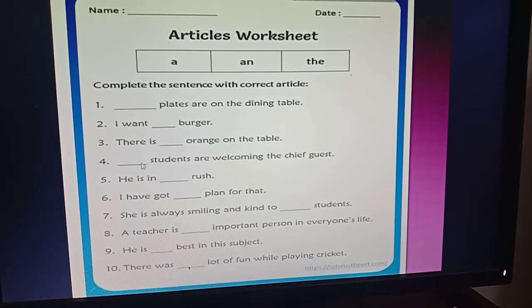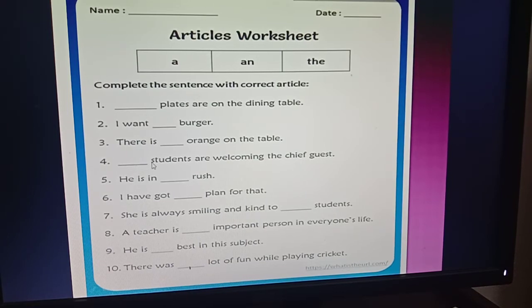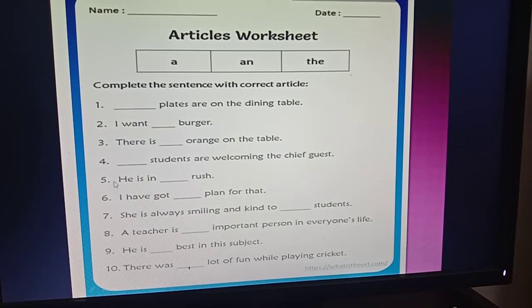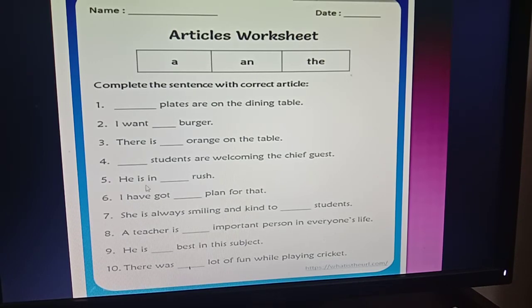Okay, then dash students are welcoming the chief guest. So here there is a plural noun students. You know, before plural noun we have to use the. So the students are welcoming the chief guest, and here you can also see that the students are particular persons. Okay, then number 5, he is in a rush. So you can see this is not a particular thing, this is like a phrase, like he is in a hurry. So you have to use a here as there is a consonant sound.